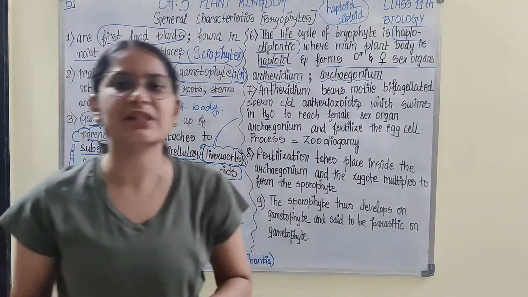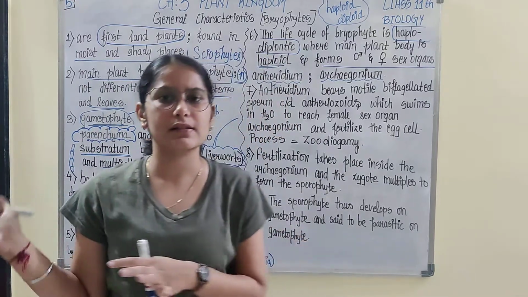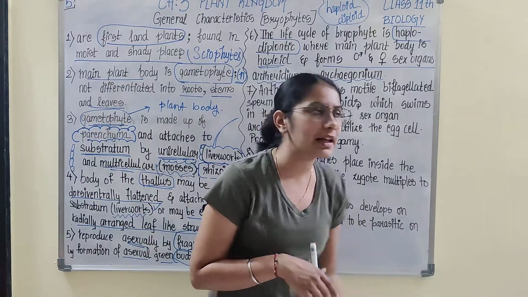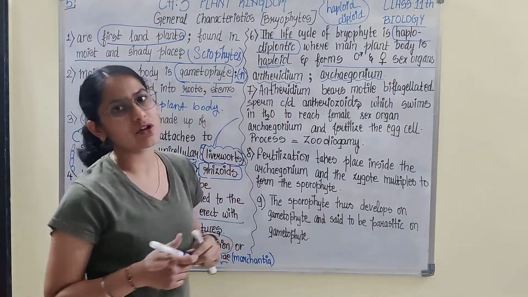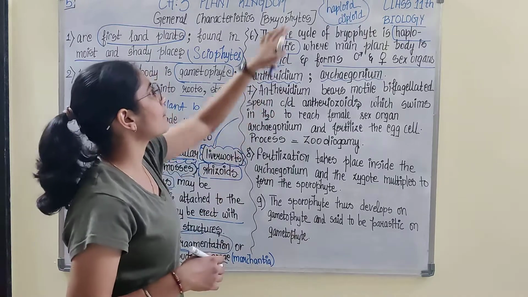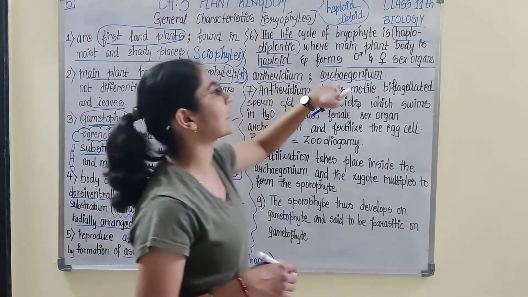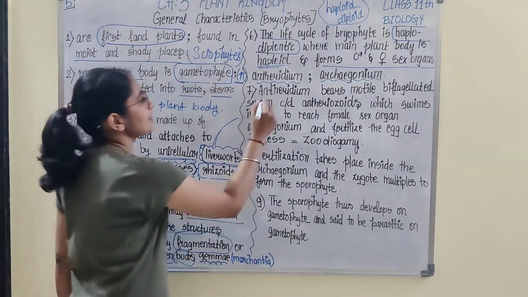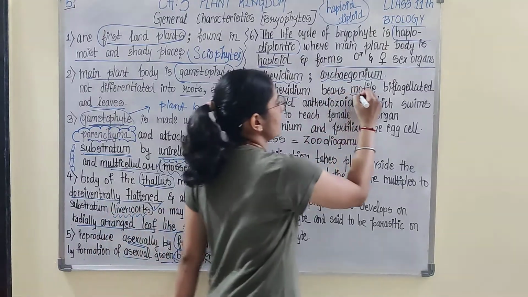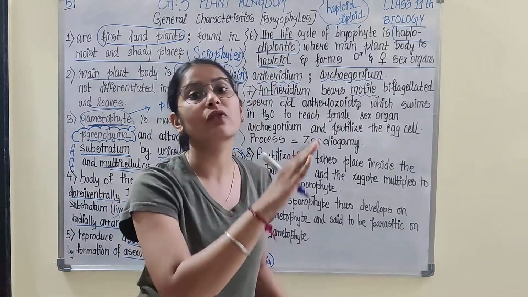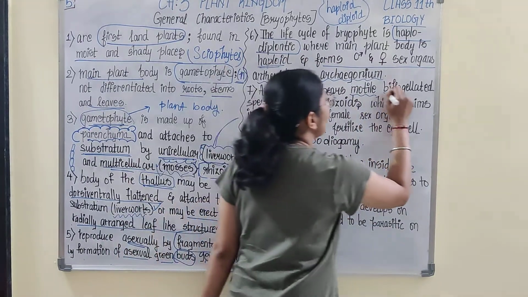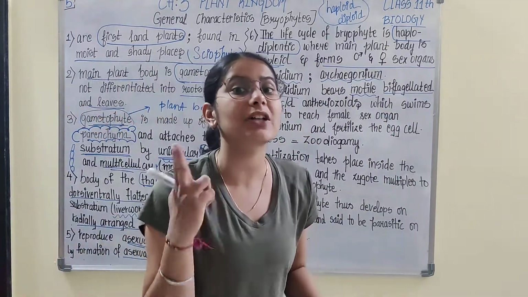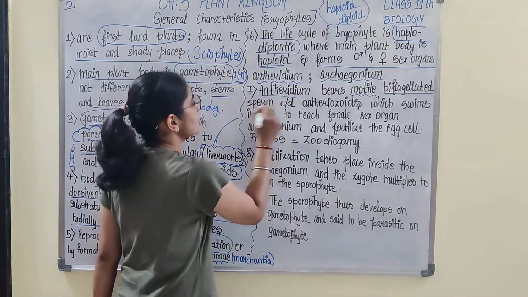As in the case of humans, we have discussed the male sex organs and the female sex organ. Similarly, here also there are male and female sex organs. The name differs; in bryophytes, they are referred to as antheridium and archegonium. Now this antheridium, which is the male sex organ, bears the motile, obviously it would be motile, movable, biflagellated gametes, having two flagella. These flagella are responsible for the movement of the male gamete, that is the sperm.